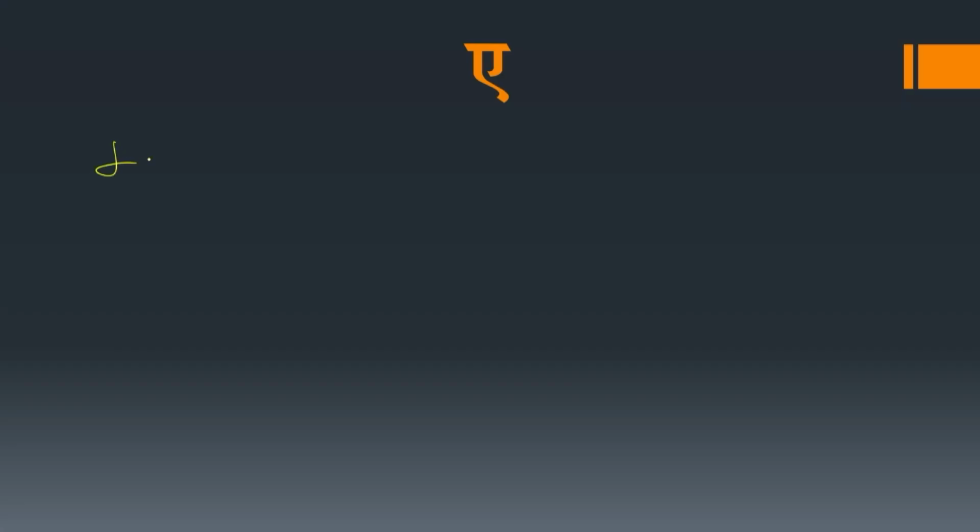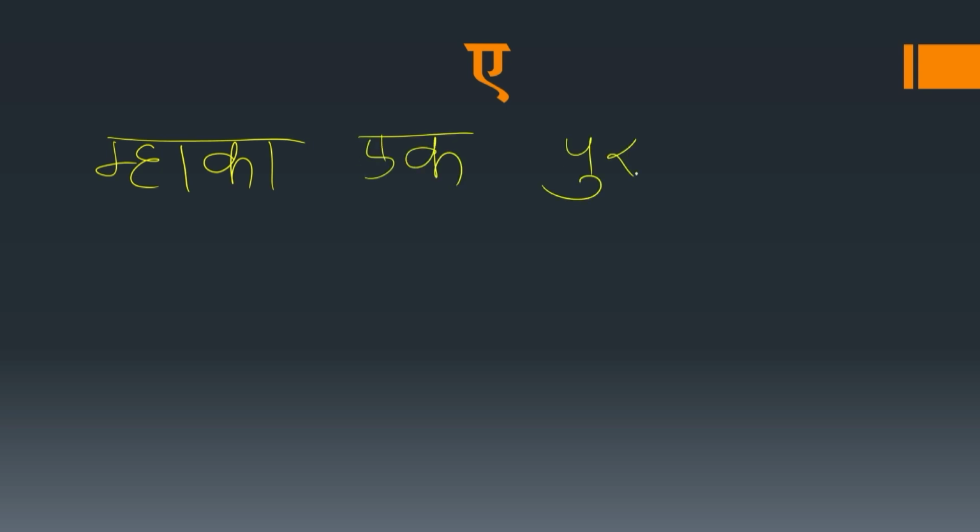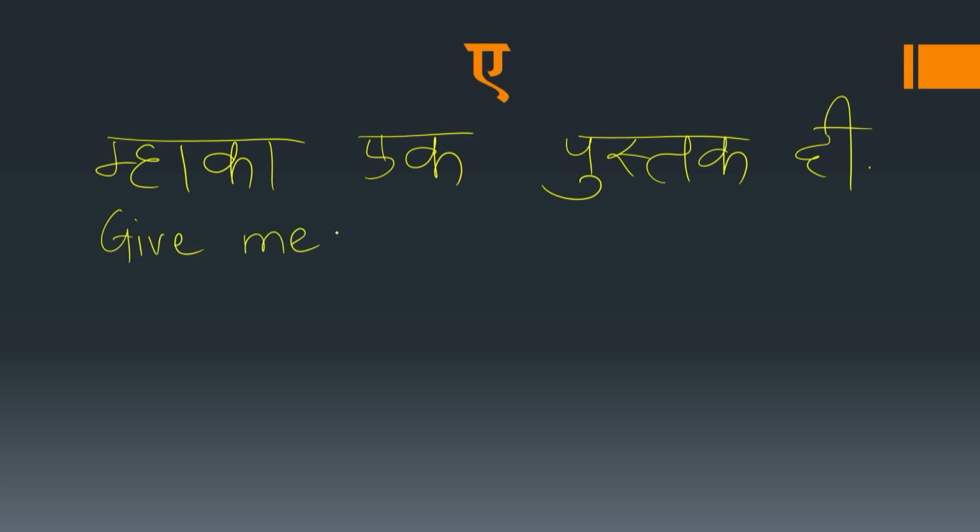माका एक पुस्तक दी. This would mean give me a book. Book means pustak.